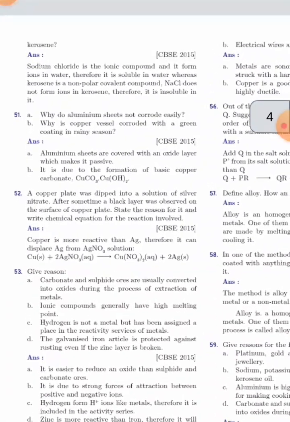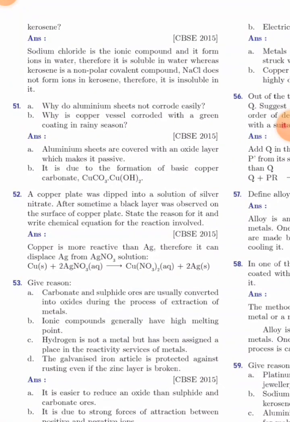A copper plate was dipped into the solution of silver nitrate. After some time, a black layer was observed on the surface of the copper plate. State the reason for it and write the chemical equation for the reaction involved.